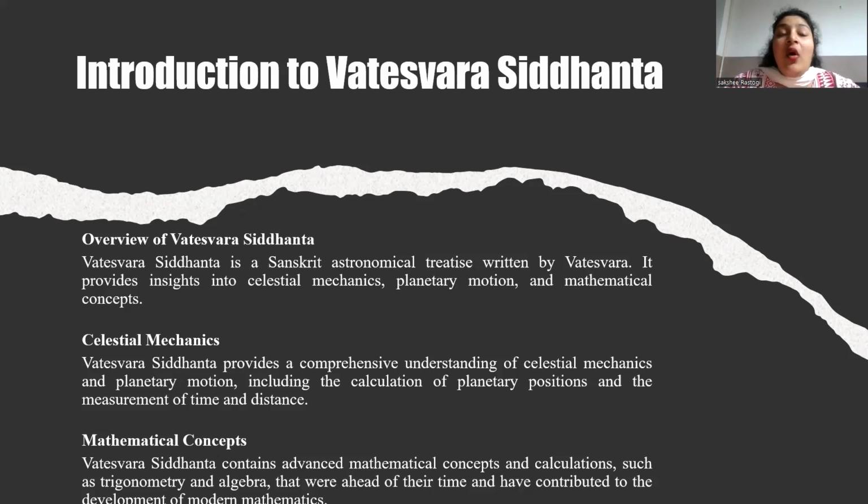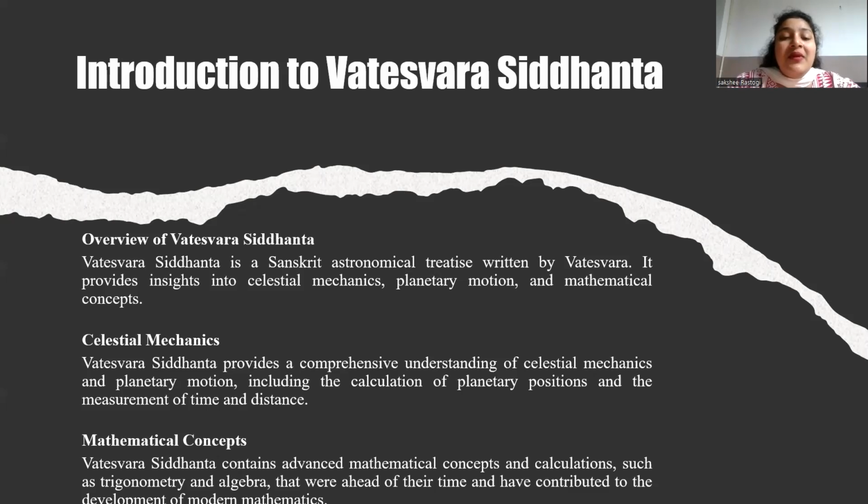Calculus, the concept of the limit and infinitesimal quantities, differential and integral calculus; astronomical mathematics, which is calculation of planetary positions and motions, eclipses and astronomical phenomena; number theory, which is the properties of numbers and divisibility, which is the consequence of modular mathematics; astronomy, calculation of celestial bodies, positions and motions, astronomical tables, and predictions.